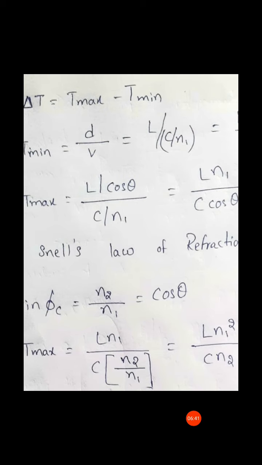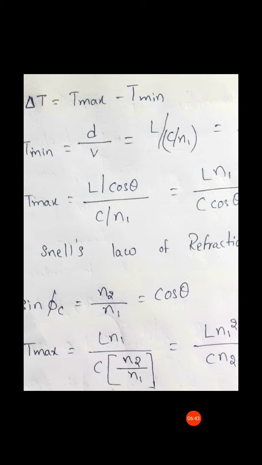Fine. Next, the maximum pulse broadening arising from modal delays, which is the difference between the maximum travel time of the ray and the minimum travel time ray, that is delta t, t max minus t min.